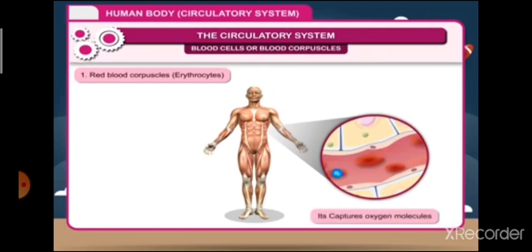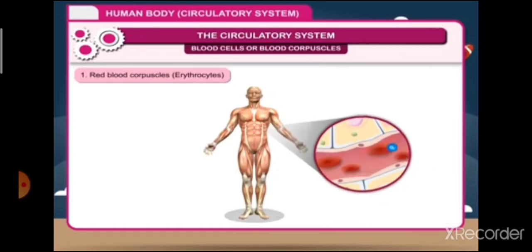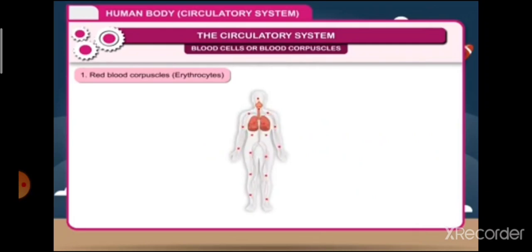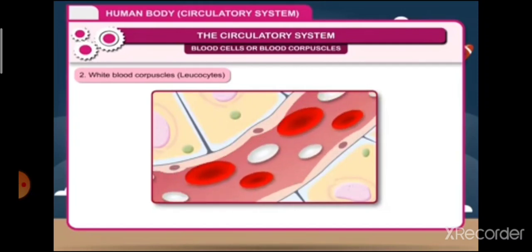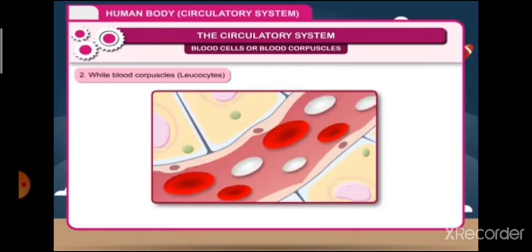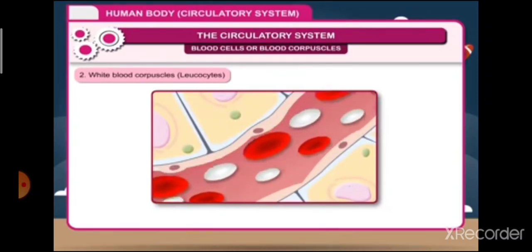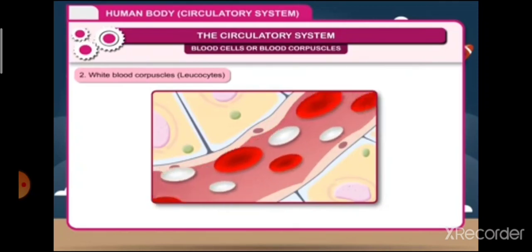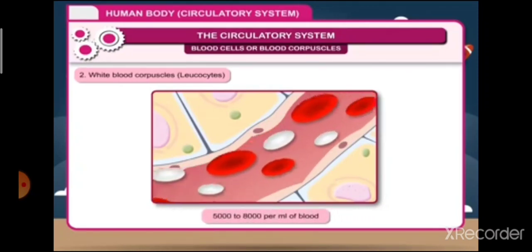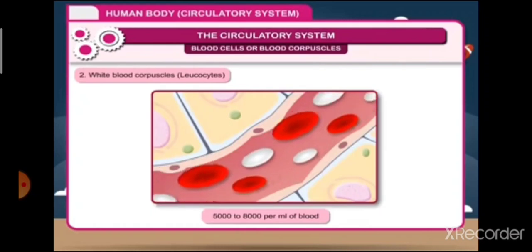A healthy man has about 4 to 5 million red blood cells per milliliter of blood. RBCs are composed mainly of proteins and iron compounds. It is called hemoglobin. It captures the oxygen molecules as the blood moves towards the lungs, and it also gives red color to the blood. Their primary function is to carry the oxygen from the lungs to every cell in the body.